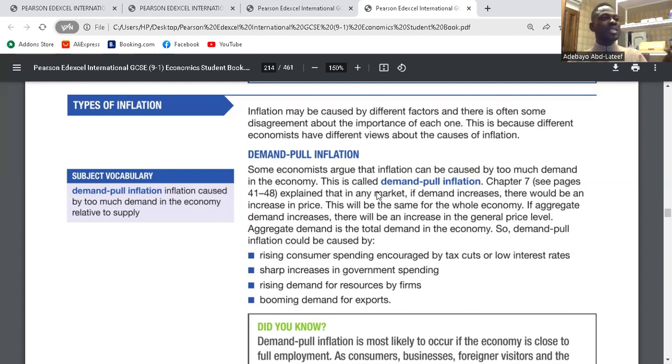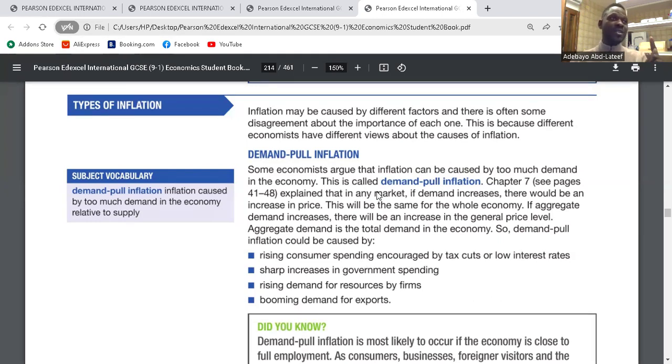Leading to demand pull inflation. Is the first one clear? The second one, sharp increase in government spending. Government spending represents subsidies. And when there's subsidies, the cost of production reduces for firms. As a result of that, they can sell at a lower price. Selling at a lower price, based on the law of demand.